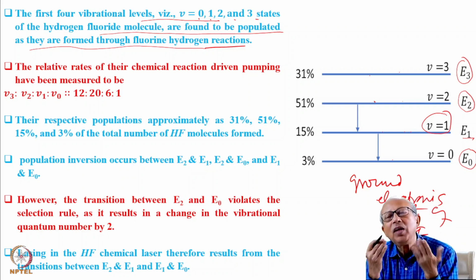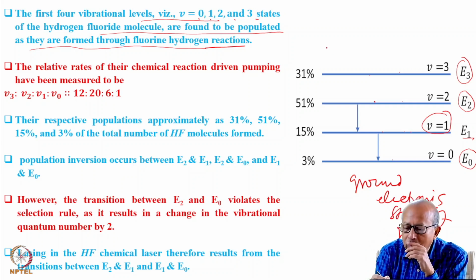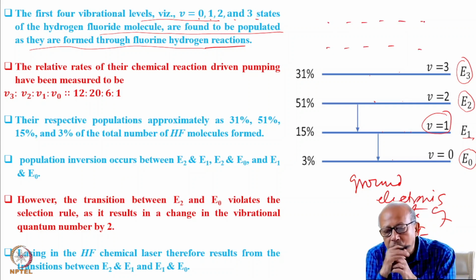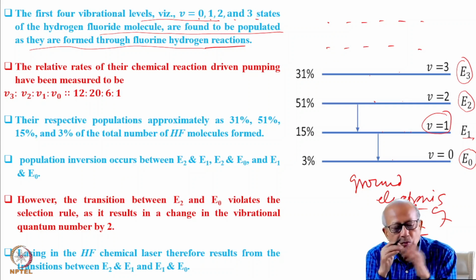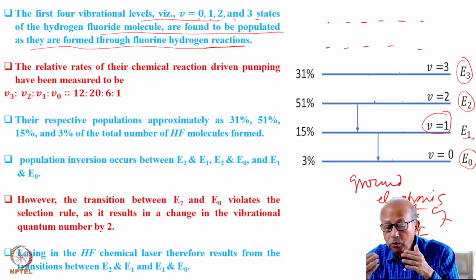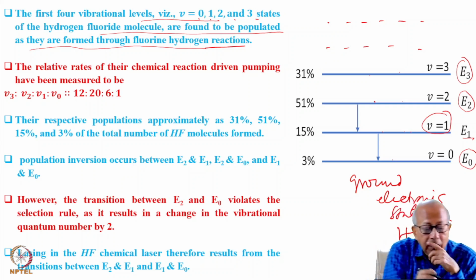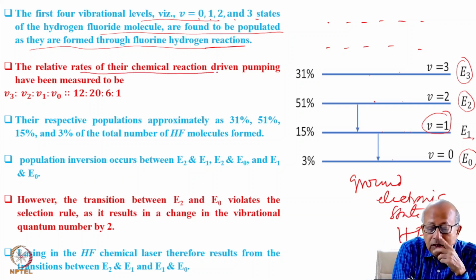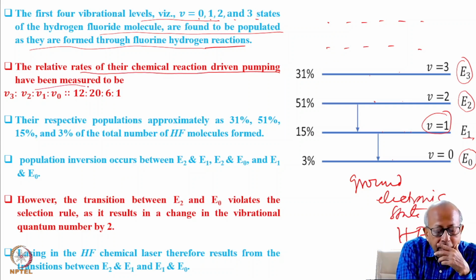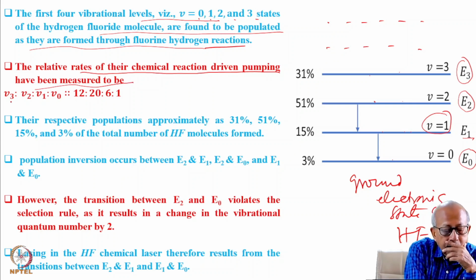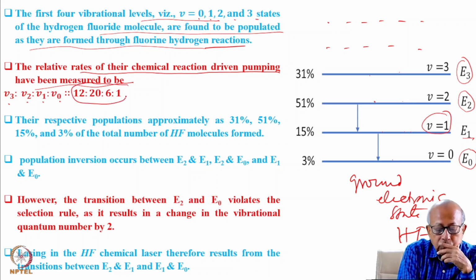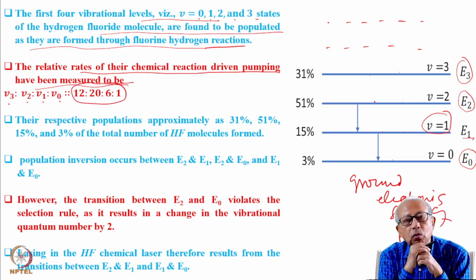The others have negligible population, so we do not consider the other states, as most of the population has been found to be confined within these four. The relative rates of their chemical reaction driven pumping have been measured to be V3 is to V2 is to V1 is to V0 is actually 12 is to 20 is to 6 is to 1.